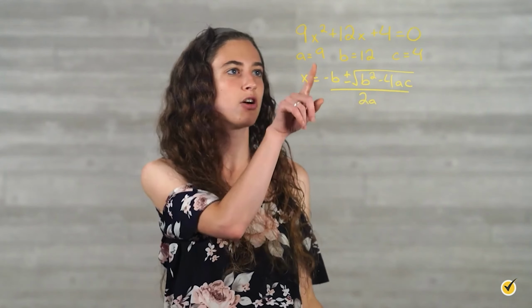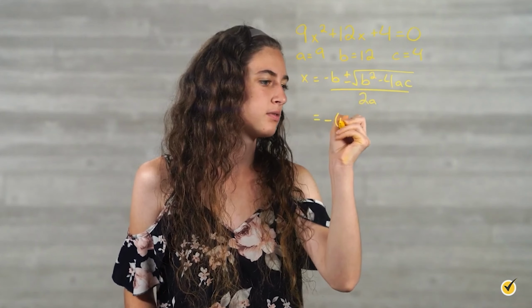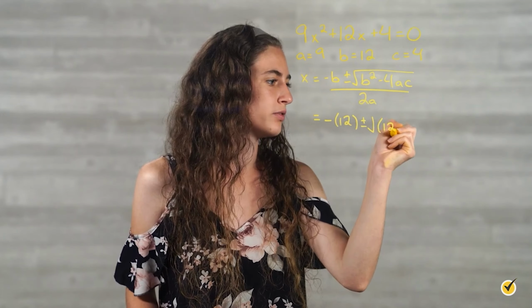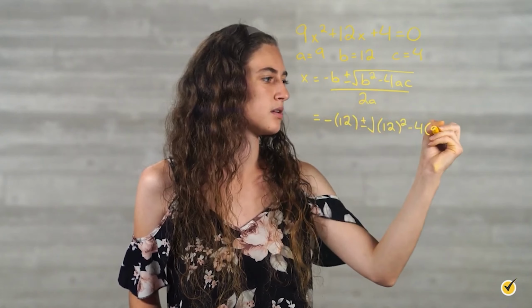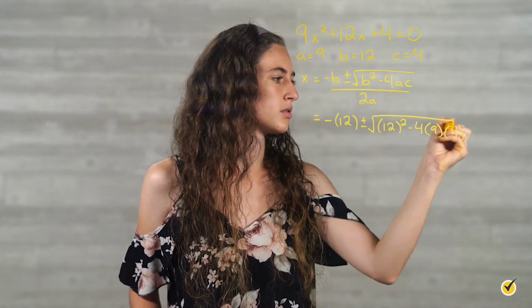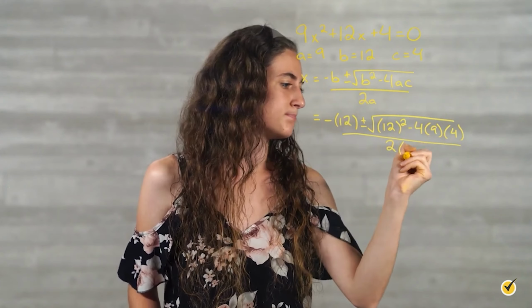And then we just take our numbers up here and plug them in for all our variables. So we have negative 12 plus or minus the square root of 12 squared minus 4 times 9 times 4, all over 2 times 9.